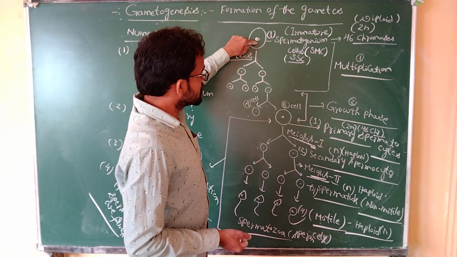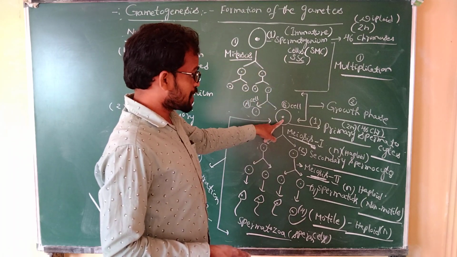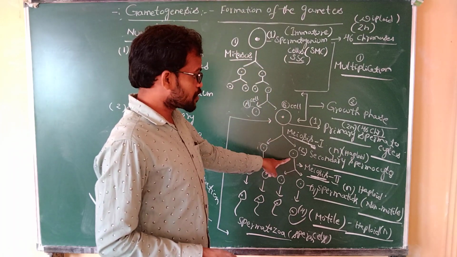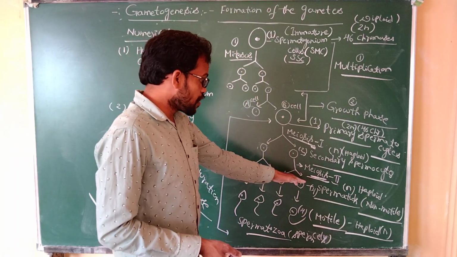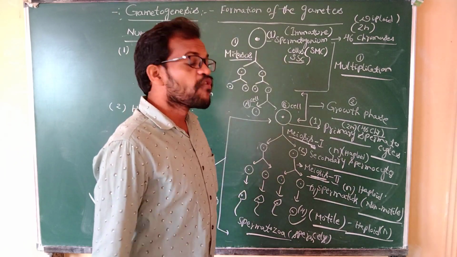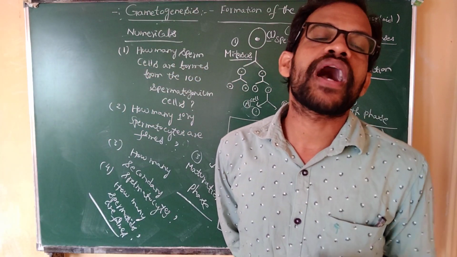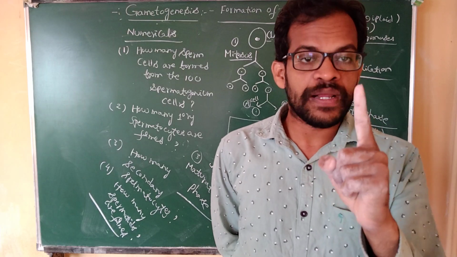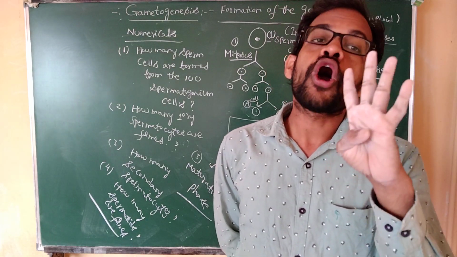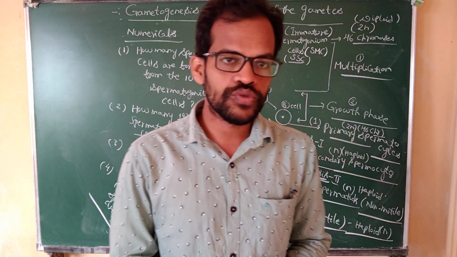A single spermatogonium cell gives how many primary spermatocytes? One. Then secondary spermatocytes, two. These are converted into four spermatids, and again into four spermatozoa or sperm cells. So a single spermatogonium cell produces four sperm cells.